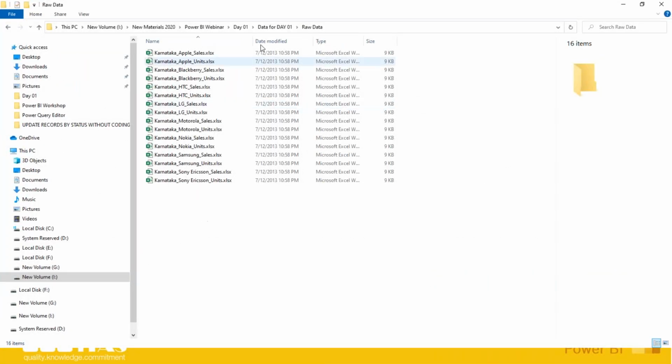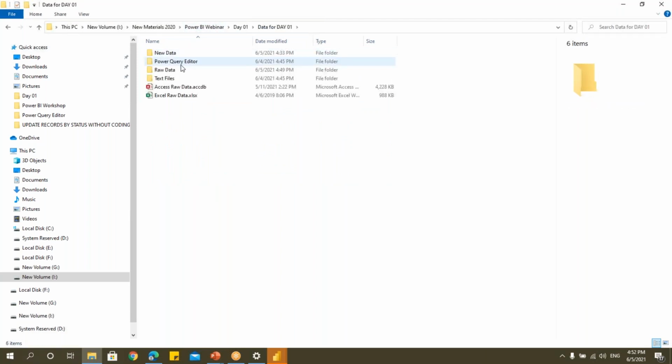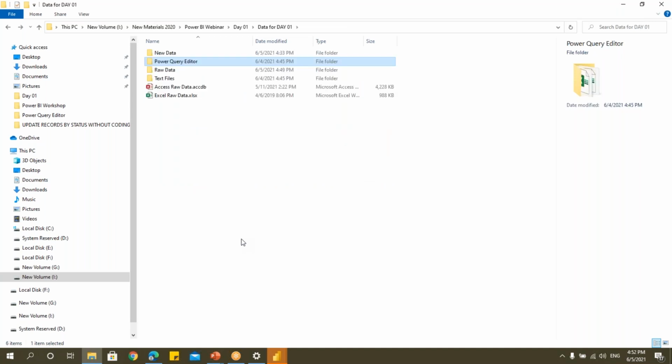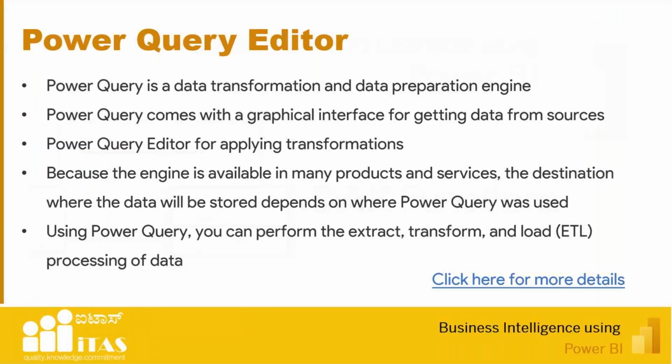Okay. So what I've done is I made it very simple. There is a folder called Power Query editor. Just go to that folder. For all the topics, whatever is there, detailed things, you can use this data and work on it. This is the data that I use for the trainings. Okay, fine. Next is the DAX functions.